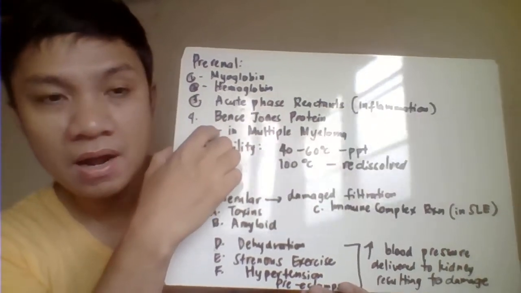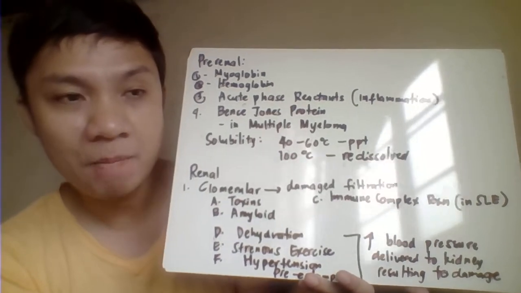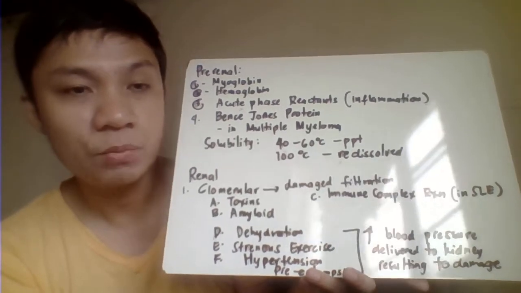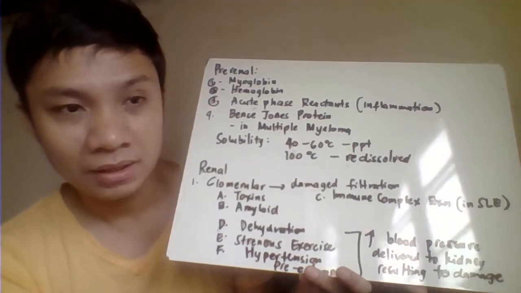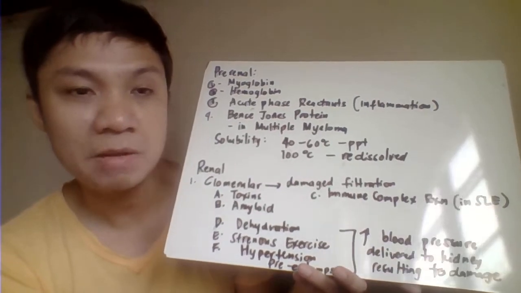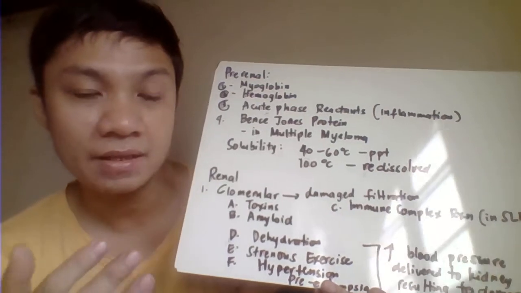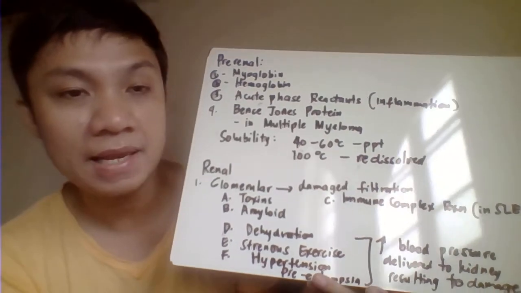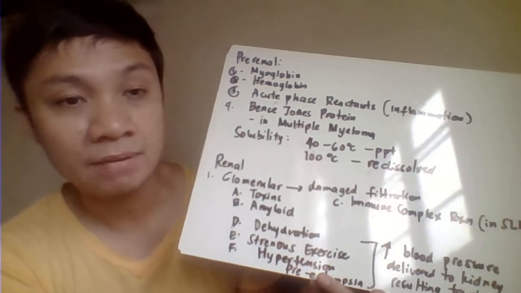Bence-Jones protein is found associated with the condition multiple myeloma. Multiple myeloma is abnormal production of your plasma protein, which produces abnormal immunoglobulin or antibody. Usually what it produces is the light chain of our immunoglobulin, because normally in immunoglobulin you have your heavy and light chain. Here, only the light chain is produced, and we consider that one as abnormal immunoglobulin. And that produces the so-called Bence-Jones protein.